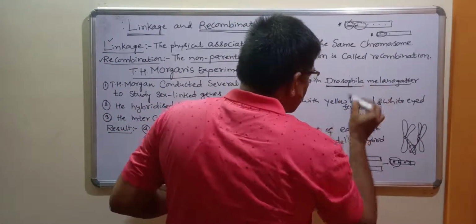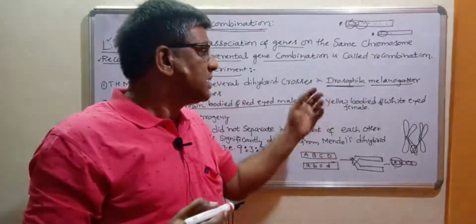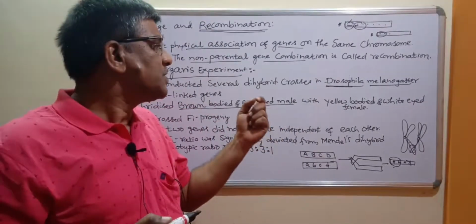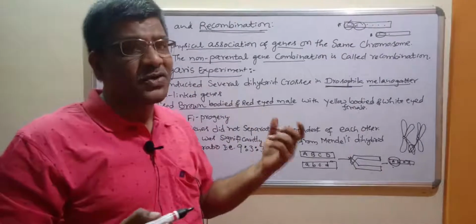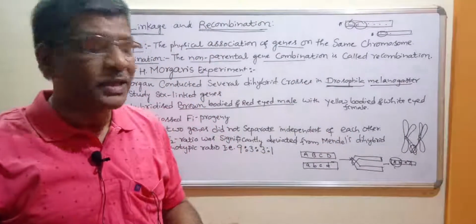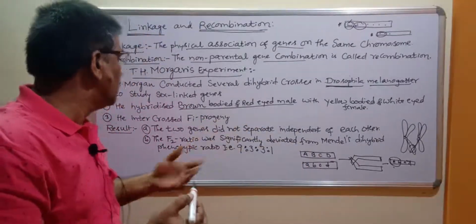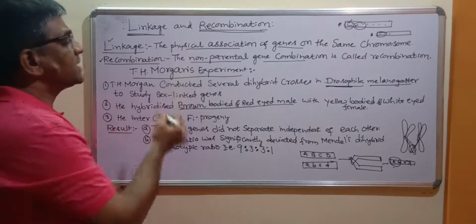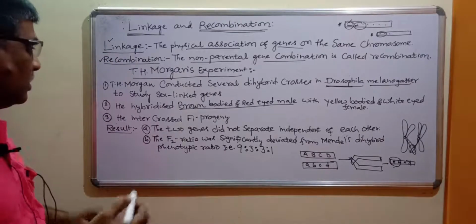T.H. Morgan selected Drosophila melanogaster, commonly known as the fruit fly, a simple fly which he could select for his experiment and to study genetic characteristics. You know that very well. It was selected by Morgan for so many reasons which we have discussed already in the previous class or in the previous video. Now T.H. Morgan conducted experiments. How did he conduct experiments to explain the process of linkage and recombination?